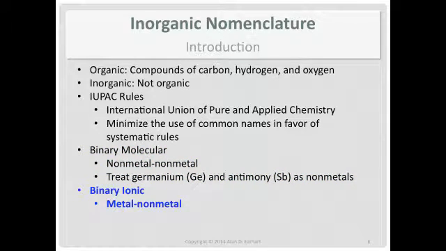We'll learn binary ionic compounds. So ionic, you look at the two atoms that are bonded together. One will be a metal, the other one will be a nonmetal. Again, it's just a generalization, but it works pretty well for us. Calcium chloride, CaCl2, metal to nonmetal. And we'll also work with polyatomic ionic compounds. Polyatomic means many atoms, and ionic is a certain type of compound. If you go back to the magnesium sulfate and the sodium sulfate, those are examples of polyatomic ionic compounds.